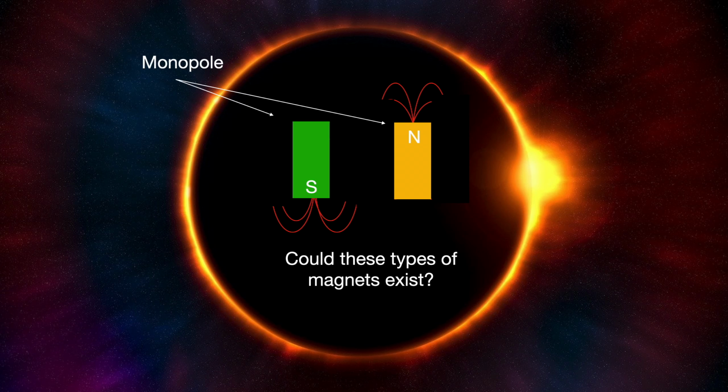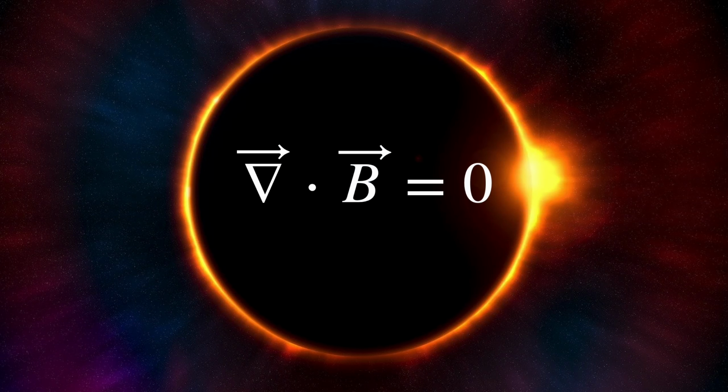and that's what the no magnetic monopole rule simply states. But can we encode this into mathematics? Well, of course we can. Namely, we can encode it as the divergence of the magnetic field being equal to zero, and this is one of Maxwell's equations.